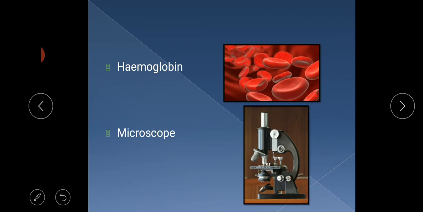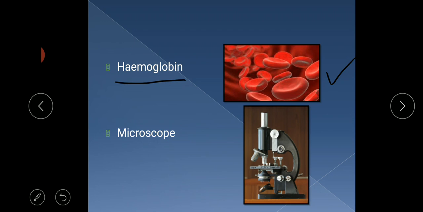Then the third word is hemoglobin. What is hemoglobin? A red pigment present in the blood cells. The red pigment present in the blood is called hemoglobin.